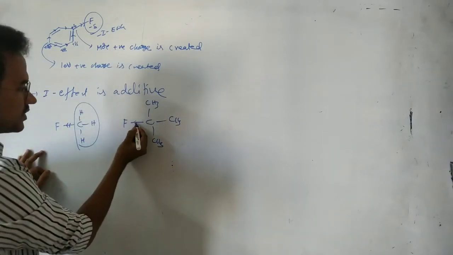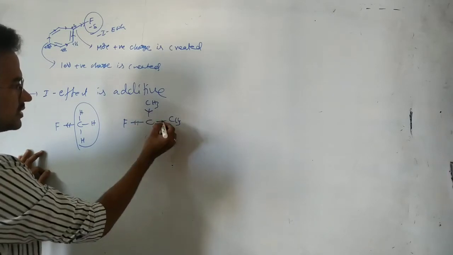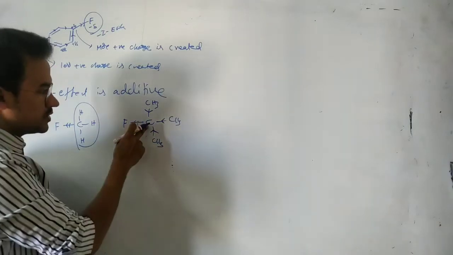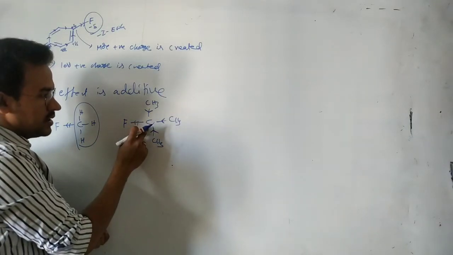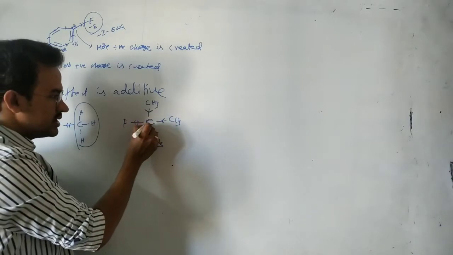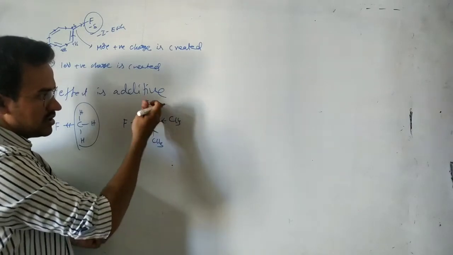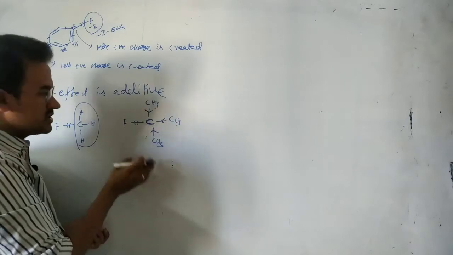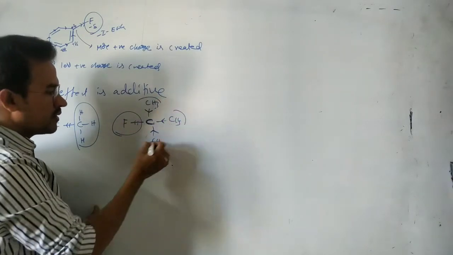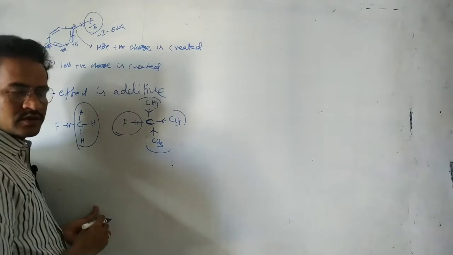But here, fluorine attracts electrons and these three methyl groups donate electrons towards this carbon. From this carbon, the fluorine attracts more electrons because the electron density around the carbon is supported by the three methyl groups. That means the withdrawing nature is enhanced by the donating nature of the three methyl groups.